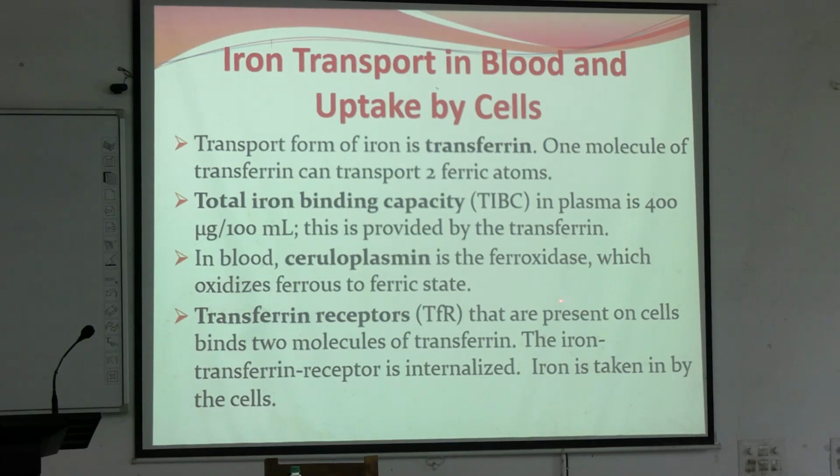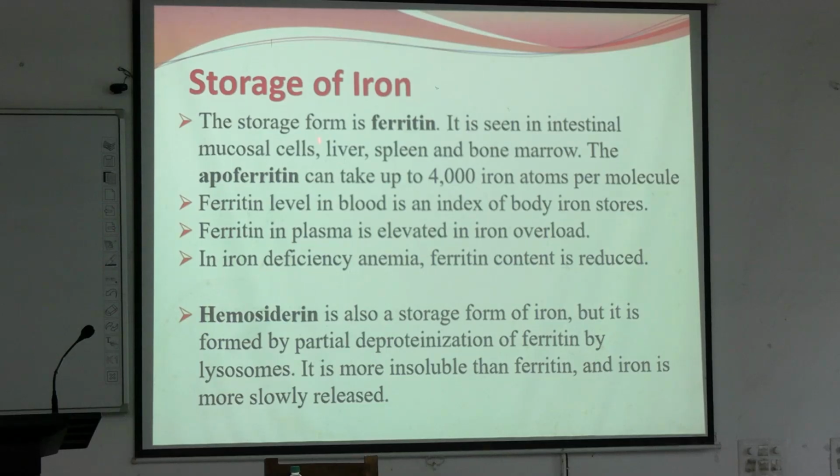Now, transferrin receptors are present on cells, bind 2 molecules of transferrin at a time and they are internalized. Iron is taken by the cells. So, by receptors, what happens? Transferrin receptors bind with 2 molecules of transferrin at a time. One transferrin can transport 2 ferric atoms. Now, when transferrin binds to its receptor, the whole thing is internalized and iron is released into the cell.